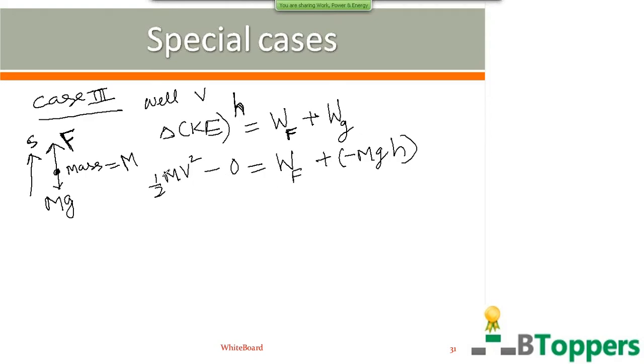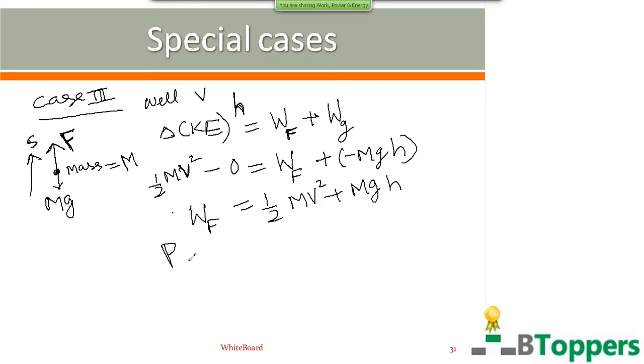The final kinetic energy of the mass m of the water lifted from the well can be written as half mv square. Here v is the magnitude of velocity or speed with which the water is pumped out from the well. The initial kinetic energy of water in the well can be taken as 0. Therefore, the work done by the lifting force developed by the engine of the motor is equal to half mv square plus mgh.